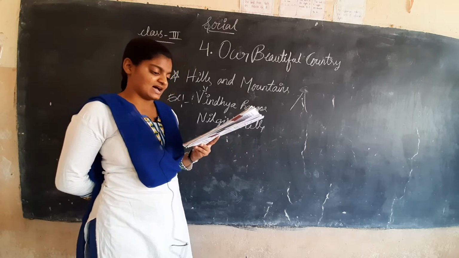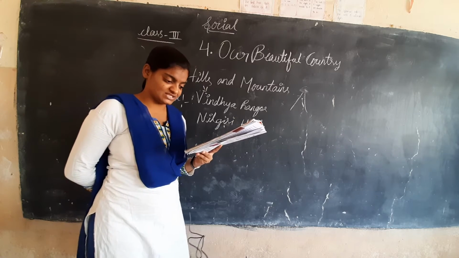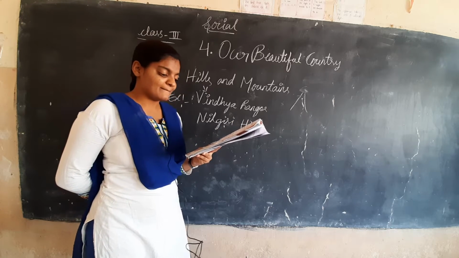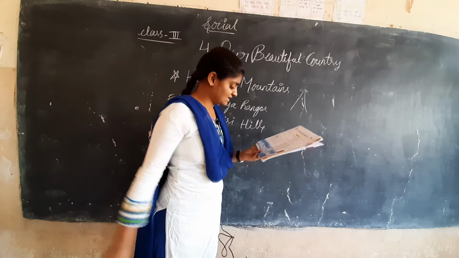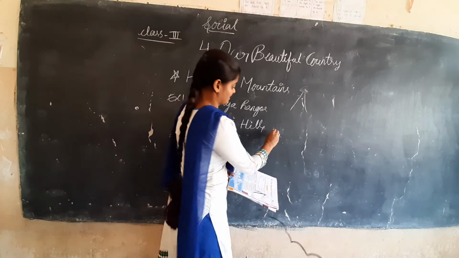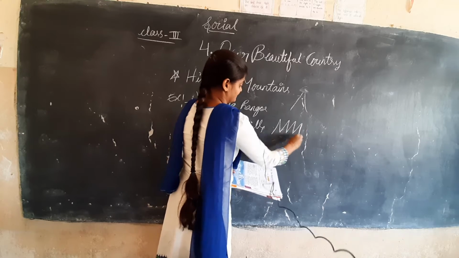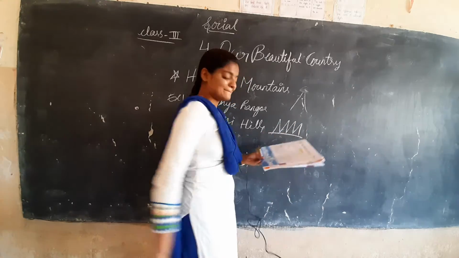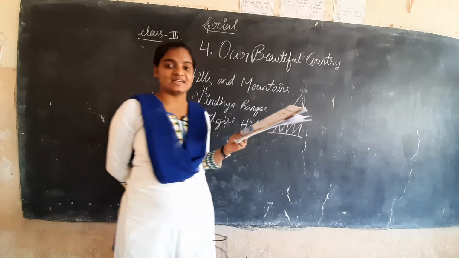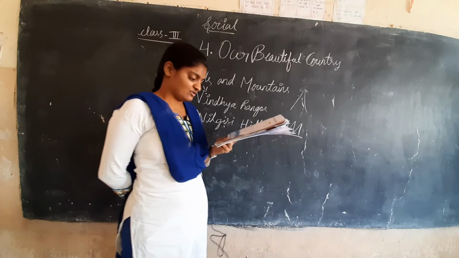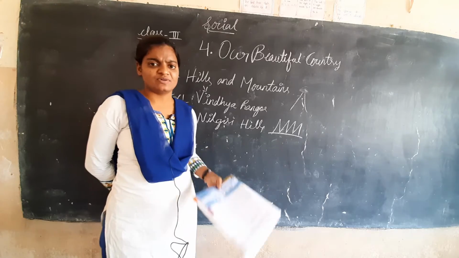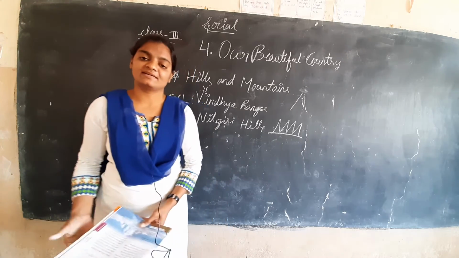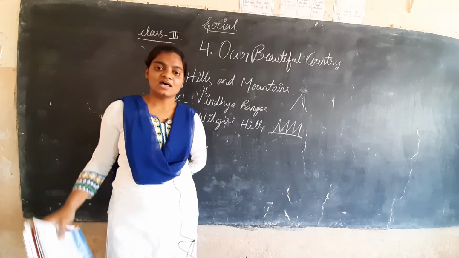Very high hills with sharp tops are called mountains. So when these hills have sharp tops like this, we call them mountains. We call this type of area mountains. Okay, the Himalayan mountain ranges lie in the north. So where do the Himalayan ranges lie? In the north.